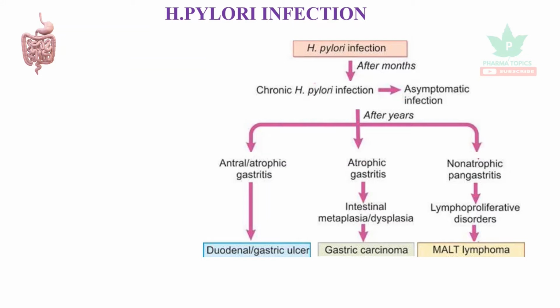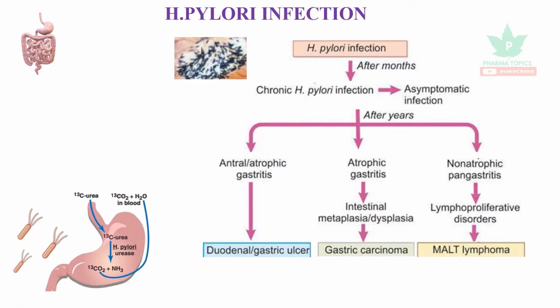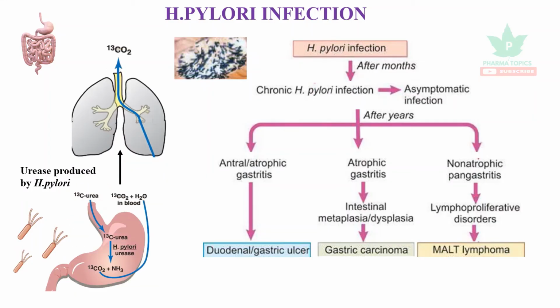Let us see the diagnosis of H. pylori infection. After the infection, the patients will be given C13 urea. Actually, the H. pylori produces an enzyme called urease, which breaks the urea. So the urease is produced by the H. pylori, and that can be detected in the breath of the patients by the urea breath test.